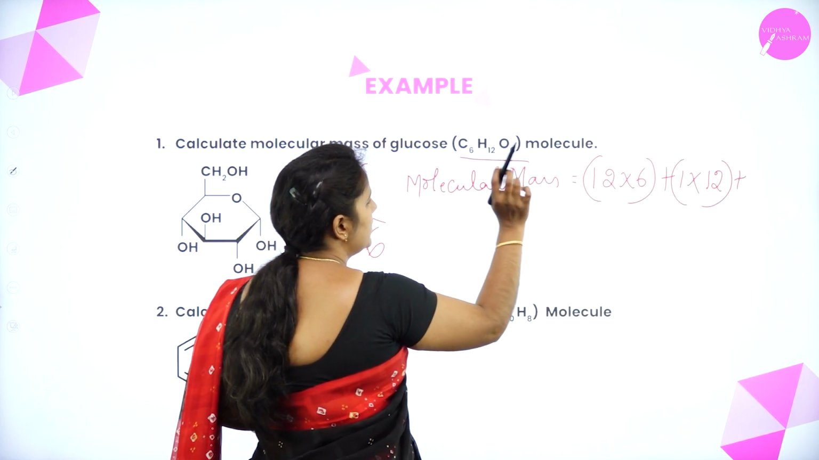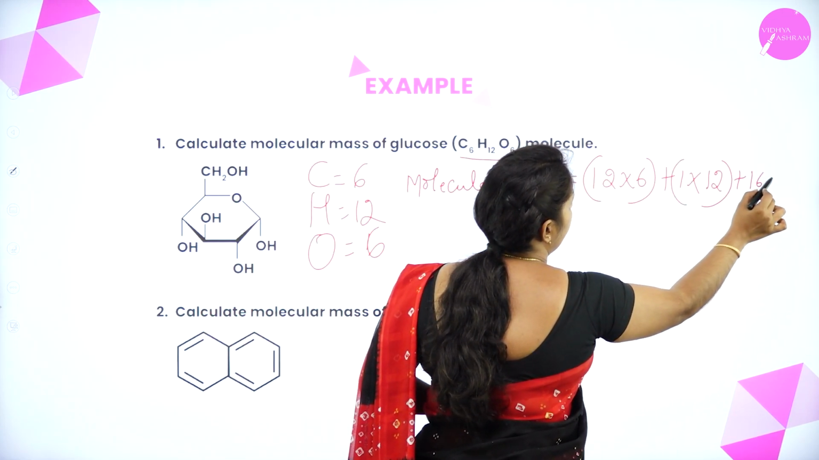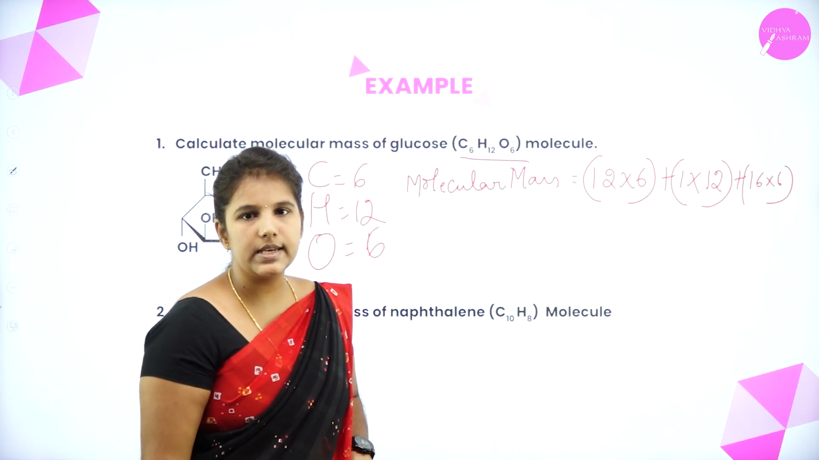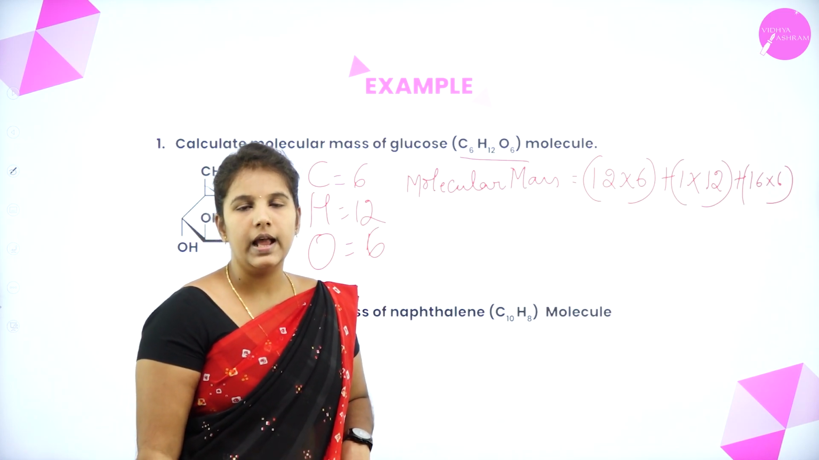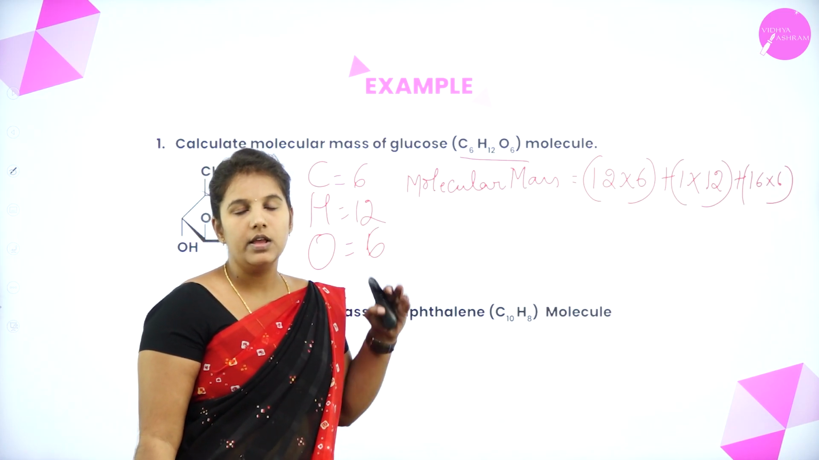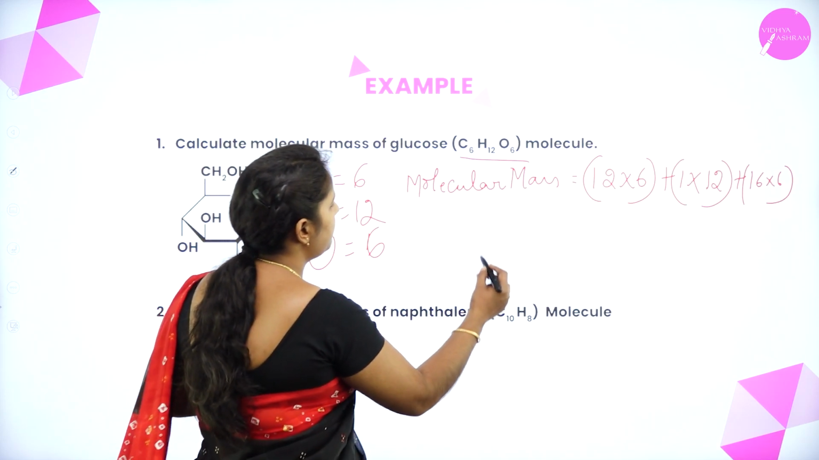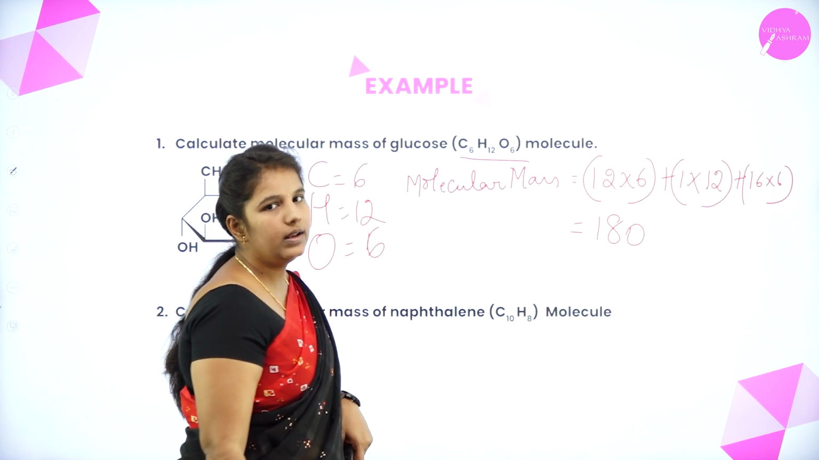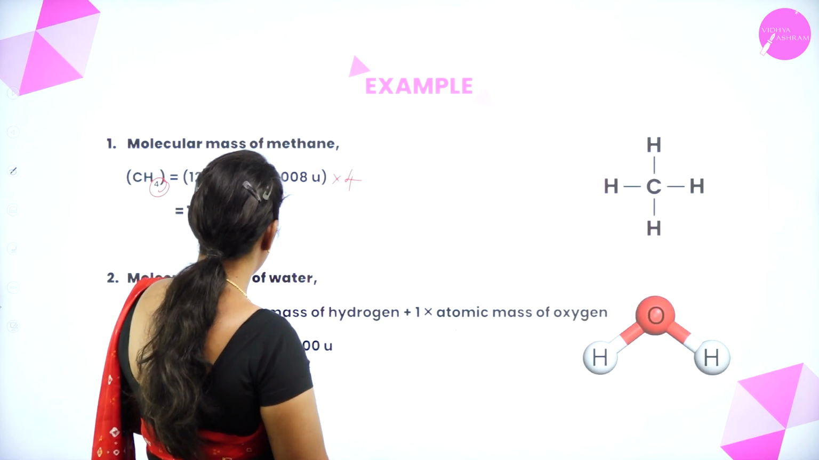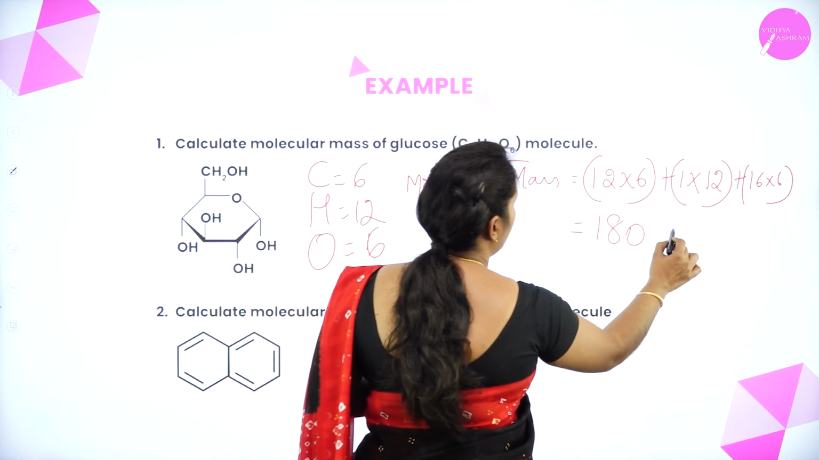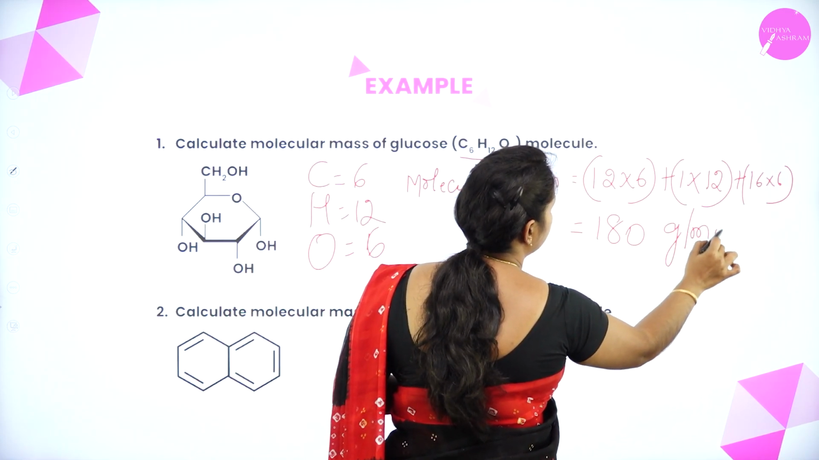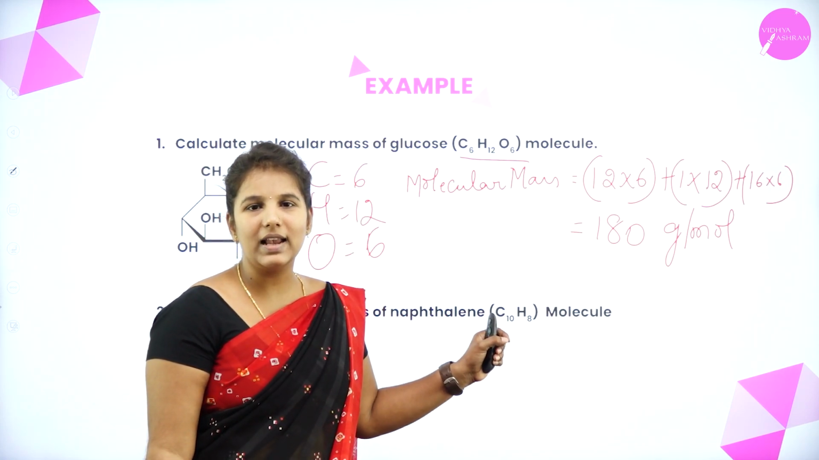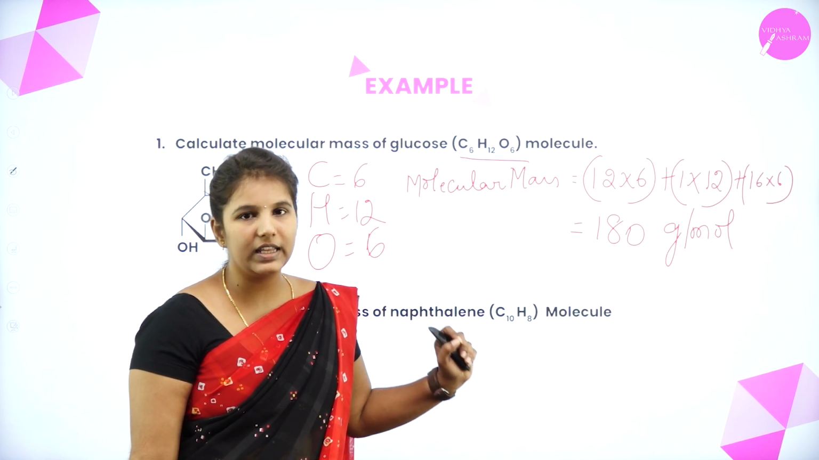Plus what is the atomic mass of the oxygen? 16 into 6. Why is it 16 into 6? Because 16 is the atomic mass of the oxygen and there will be 6 oxygen atoms. So 16 into 6, if you simplify this, you will get 180. And you should express it in amu, or gram per mole. Gram per mole.